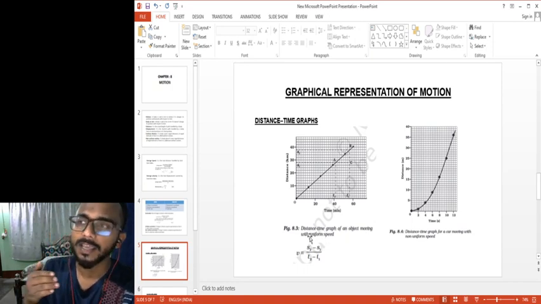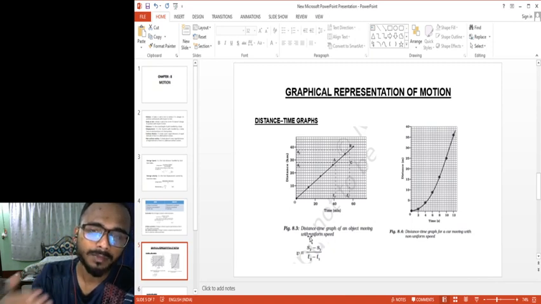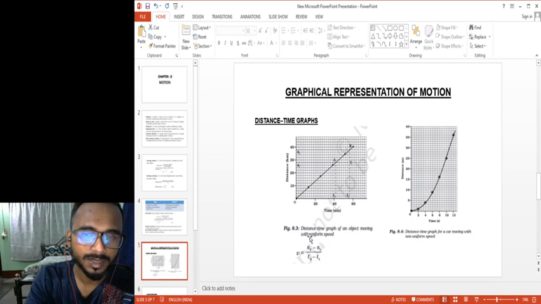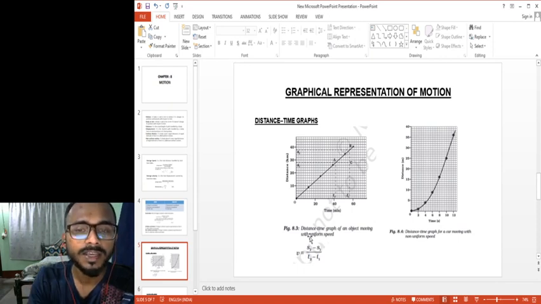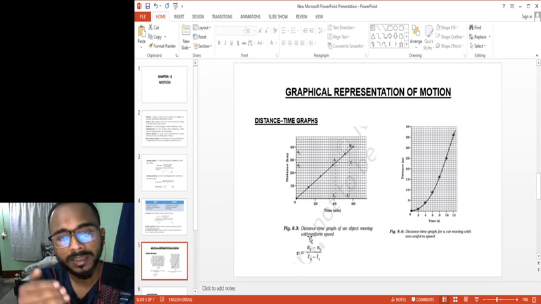That is, if I'm moving 10 kilometers in 10 minutes, in the next 10 minutes I'll move another 10 kilometers, right? So I will move 20 kilometers in 20 minutes, I will move 30 kilometers in 30 minutes. That is my uniform speed.